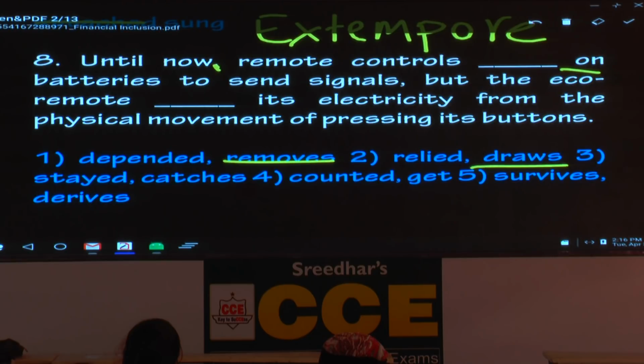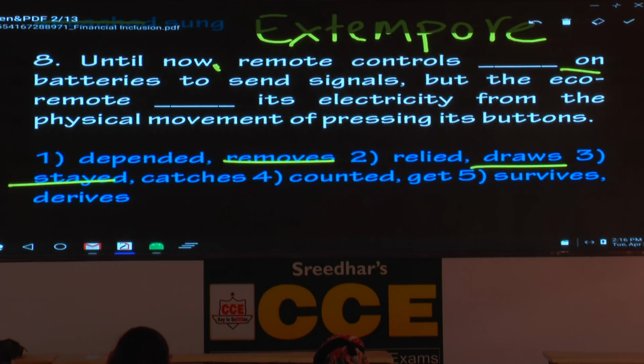Until now, remote controls stayed on. Can you say stay on? Not relevant in this context, mark it wrong. And counted on. You can count on me. That is also the right word. Please write depend, count, rely. All are synonyms. You could use, you can count on me. Means what? You can depend on me. You can rely on me. Write the expression, count on someone.